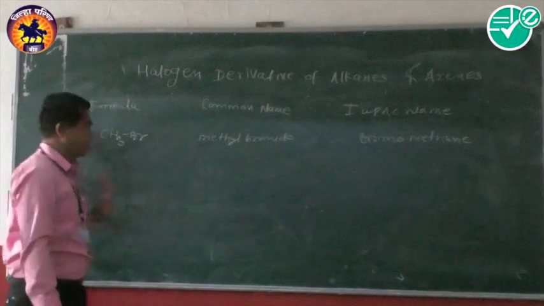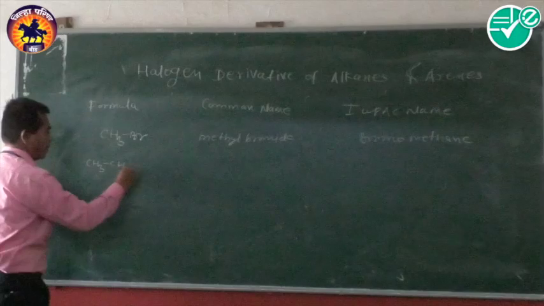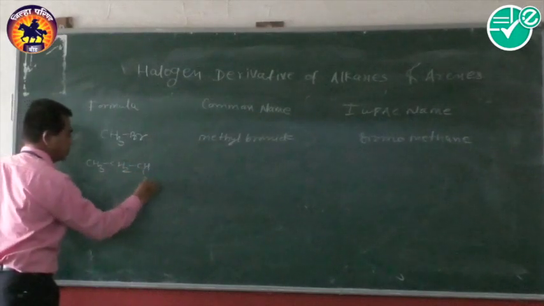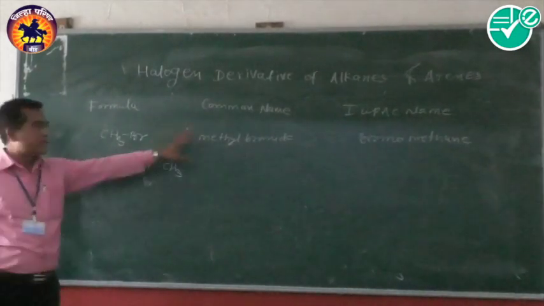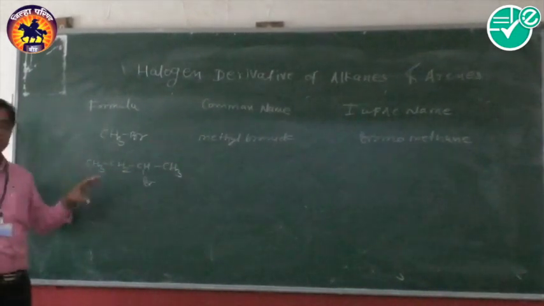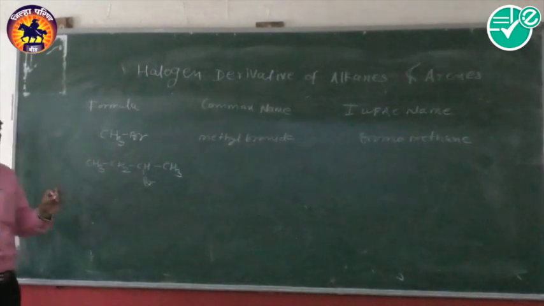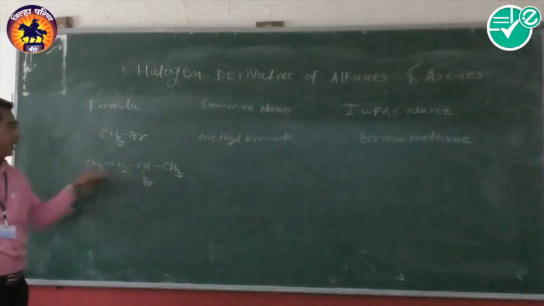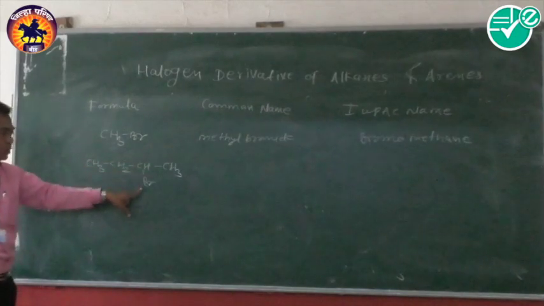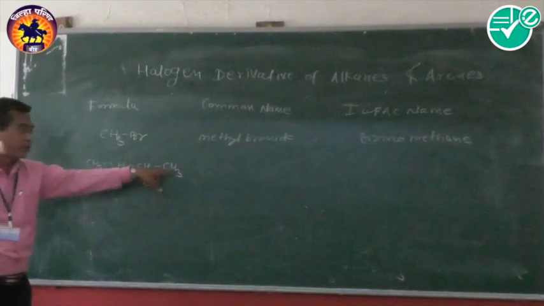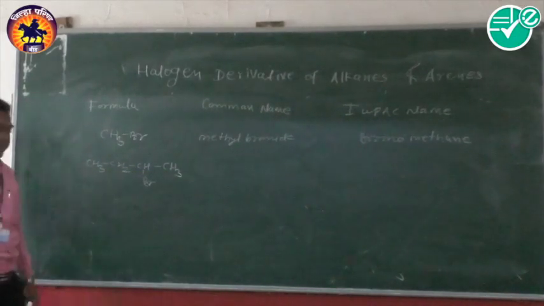We take another longest chain example. Firstly we present the common name. According to the common name system, whether the carbon is primary, secondary or tertiary is also important. For this purpose, we see here that the carbon where the halogen atom is attached is secondary. So in the common name system, it is called secondary butyl bromide.